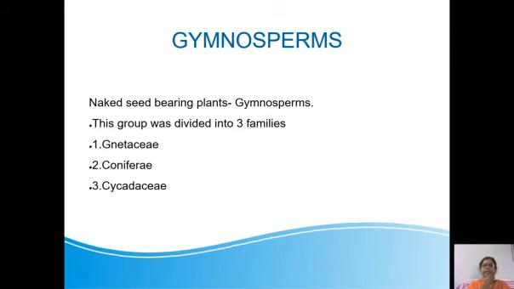Seeds which do not possess seed coats come under the gymnosperms, and this group is divided into 3 families: Cycadaceae, Coniferae and Gnetaceae. Cycas, Pinus, Gnetum are the examples of these families.